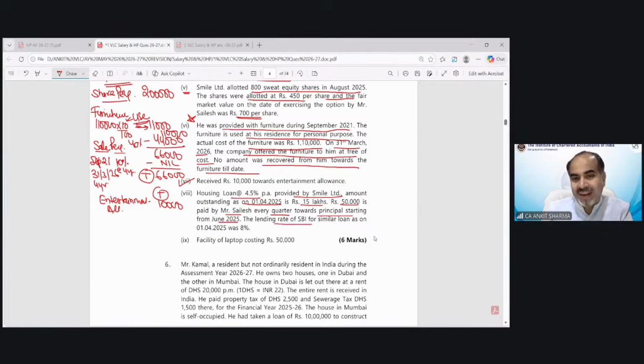The lending rate of SBI for a similar loan as on 1st April 25 was 8%. This is again a very, very important point. This kind of question we have solved in the illustration of the study material when we were going through the notes. So let me solve this point separately.